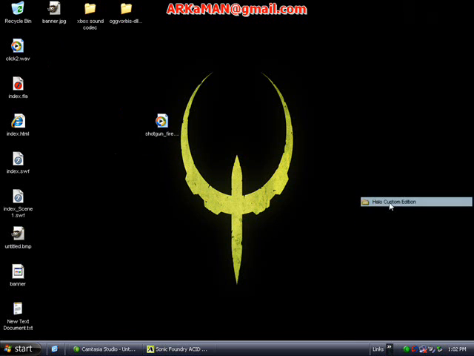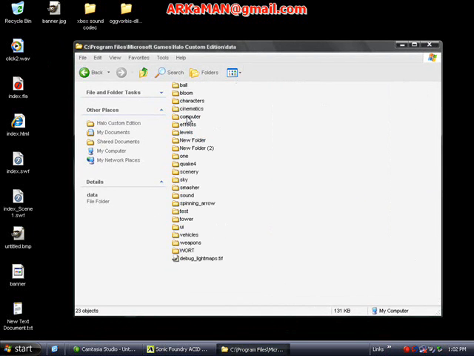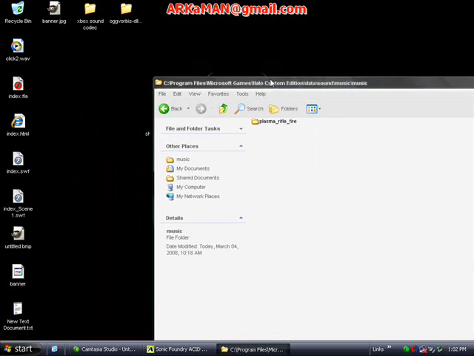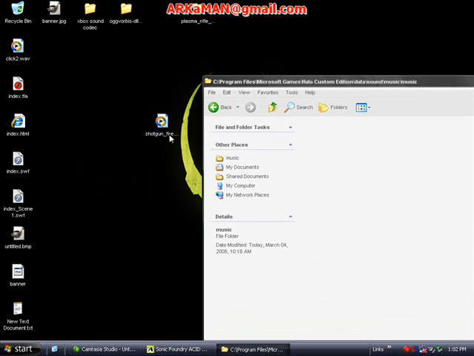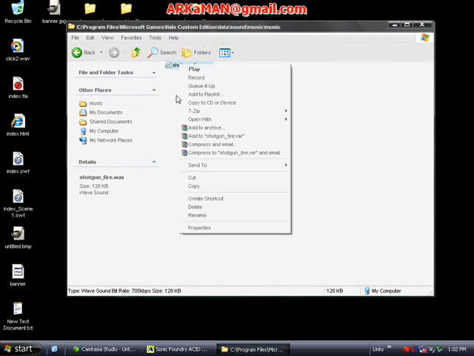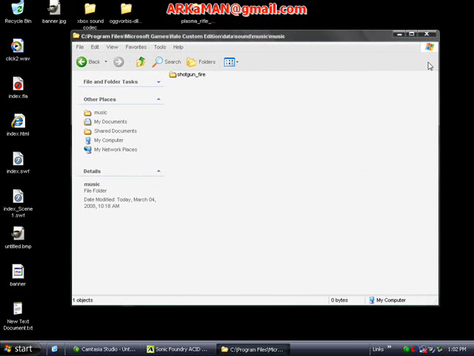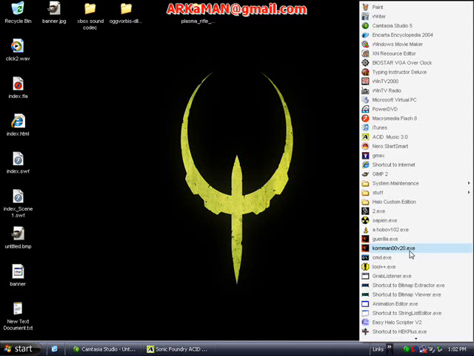Okay, open up your Halo Custom Edition root directory and go to Data, and you might have to create this sound, music, music. Now, disregard that file. Put Shotgun Fire in there. Right click, rename, copy the name, new folder, paste, and delete the ending. Your computer might not show that. If it does, you have to delete it. Now put Shotgun Fire in the Shotgun Fire folder. This is a necessary thing for tooling.